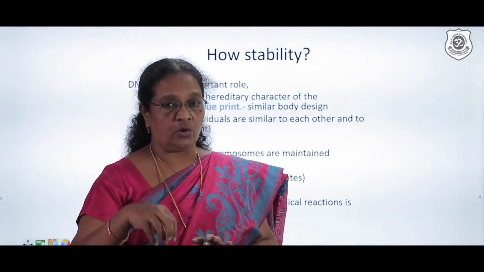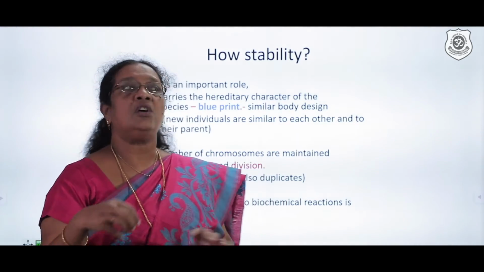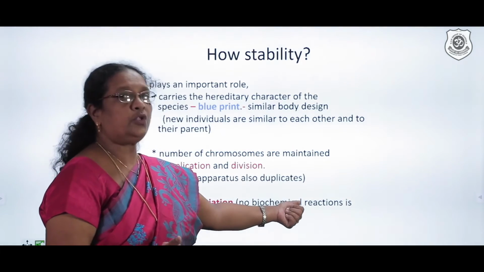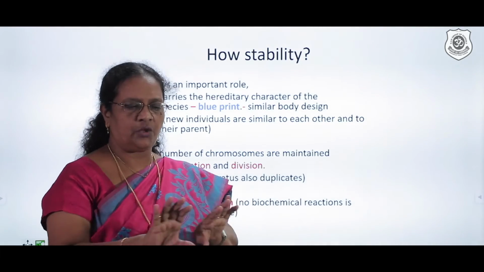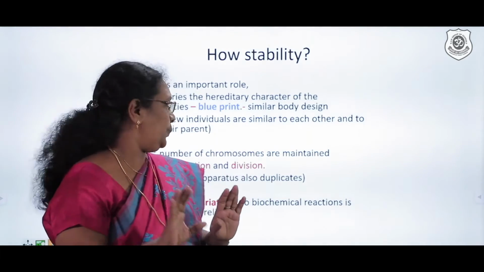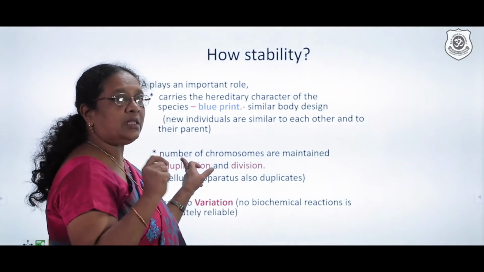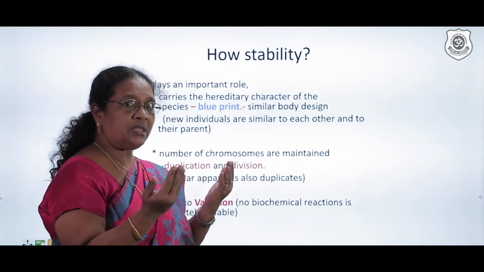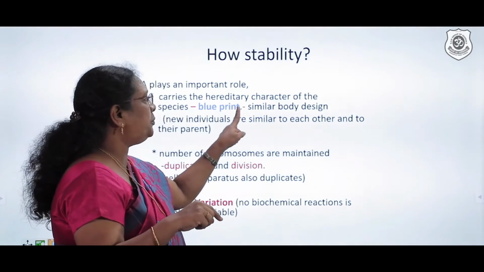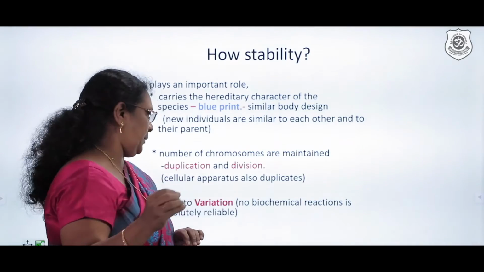In that case, it also needs some cellular apparatus. So we do observe the cellular apparatus also duplicating. When both these are duplicating, you find one cell divides into two. So you find that the number of chromosomes in both the cells is going to be the same. As a result, the blueprint is going to remain the same.